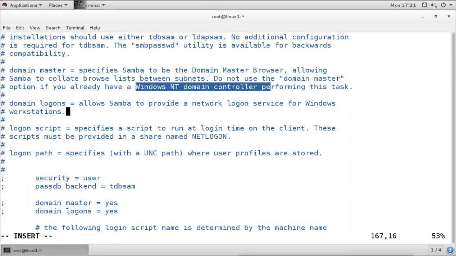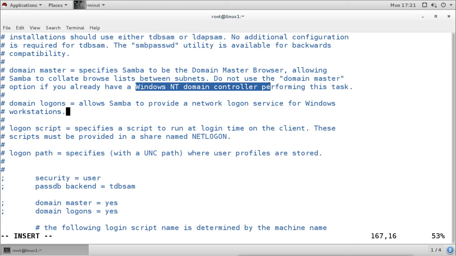Now NT domain controller means we can make this a domain controller for Windows NT-type client machines. We can join Windows XP, and we can use Windows 7 also as a member of this Linux domain controller. But Windows 8 or 10 don't support being a member of this Linux domain controller.